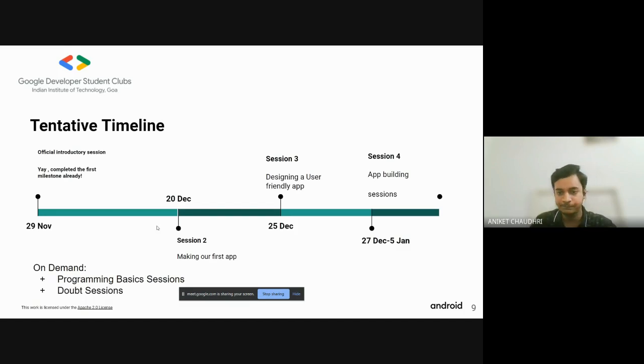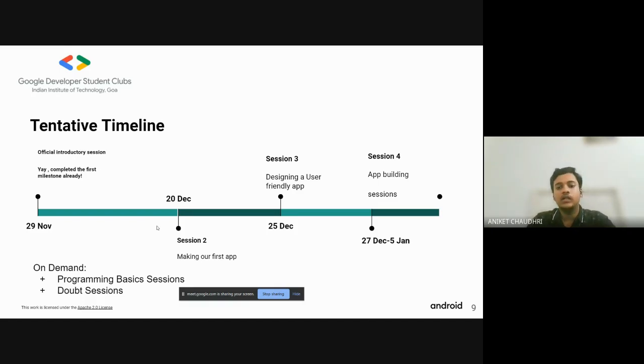In the next session, we will make some basic apps using Android Studio. In the following session, we will add some designing and make apps user-friendly by adding the functionality of user inputs and some multi-screen apps like that. And in the next session, we will have some app building sessions where we will make some more complicated apps.